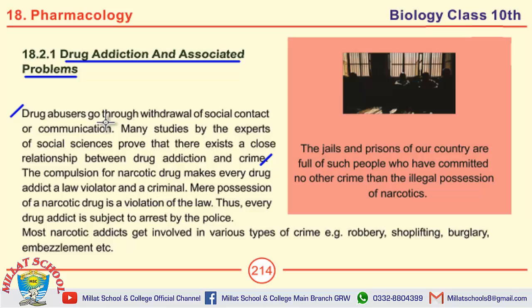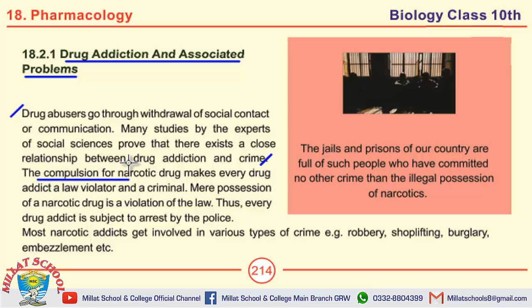Drug abusers go through withdrawal of social contact or communication. Many studies by the experts of social sciences prove that there exists a close relationship between drug addiction and crime. Next, the heading under discussion is law violation.